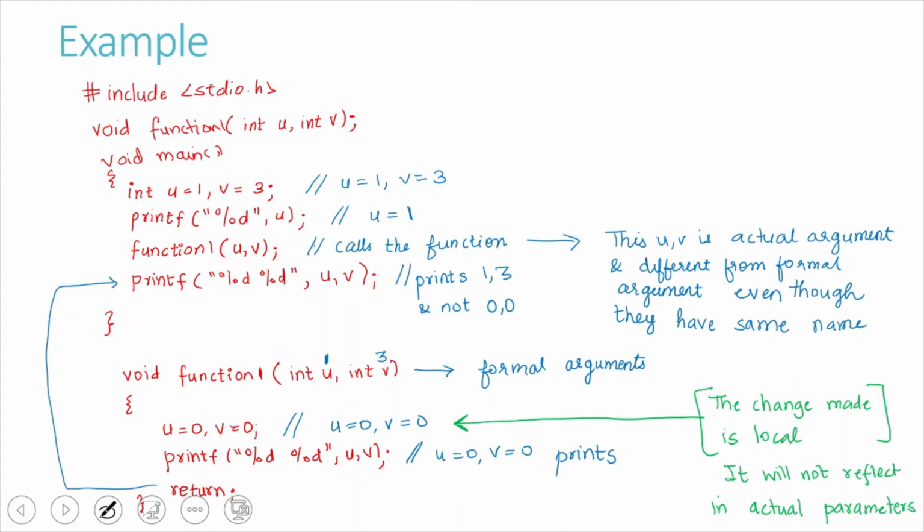It passes the value from this statement, that is u gets the value 1 and v gets the value 3. Understand that this u and v is different from the actual parameters u and v. They have the same name, but they are not the same. The u and v in the actual argument is different from the formal argument, even though they have the same name.